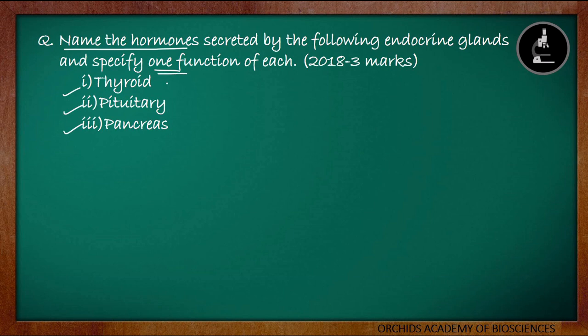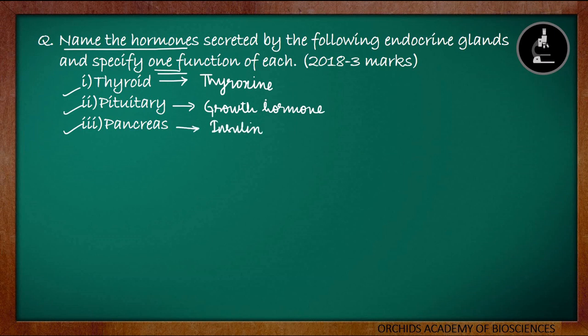First we can write, thyroid produces which hormone? It produces thyroxine. Pituitary produces which hormone? It produces growth hormone. Pancreas produces which hormone? Insulin. So these are their important hormones.